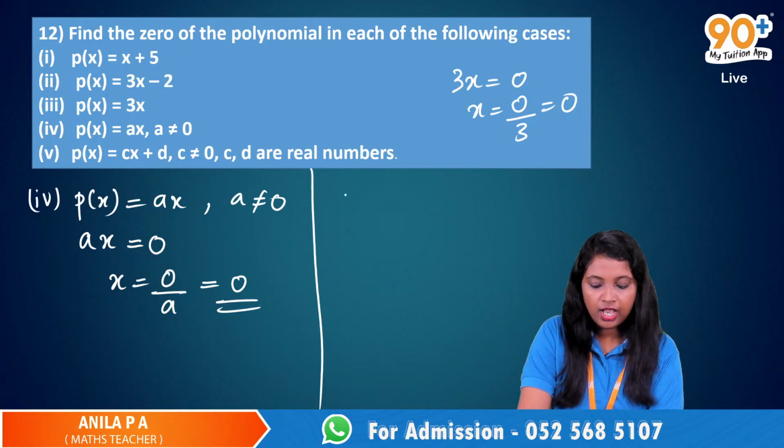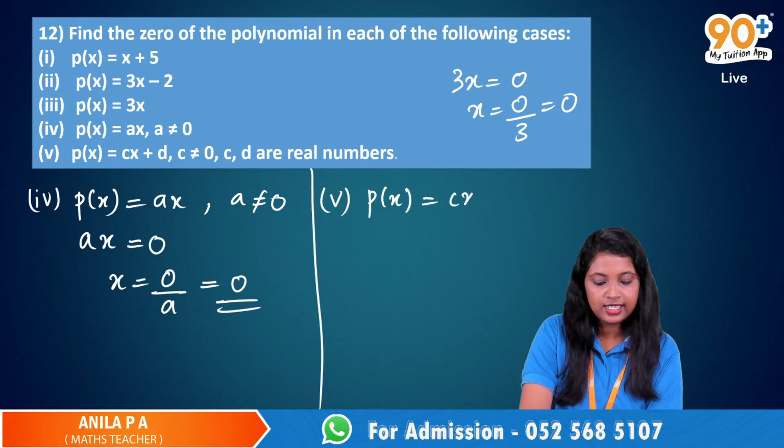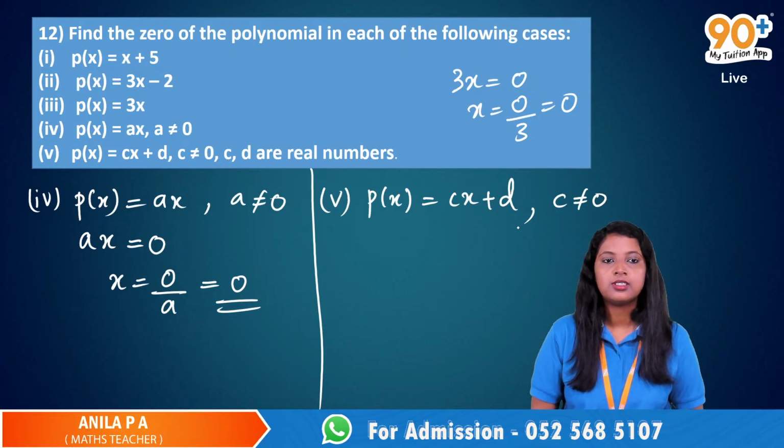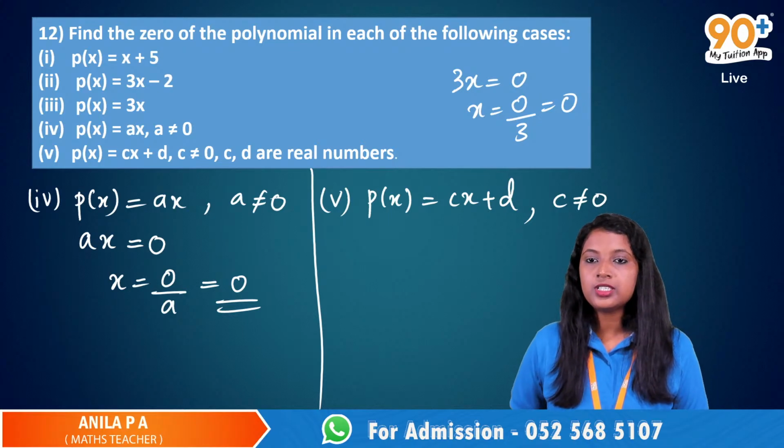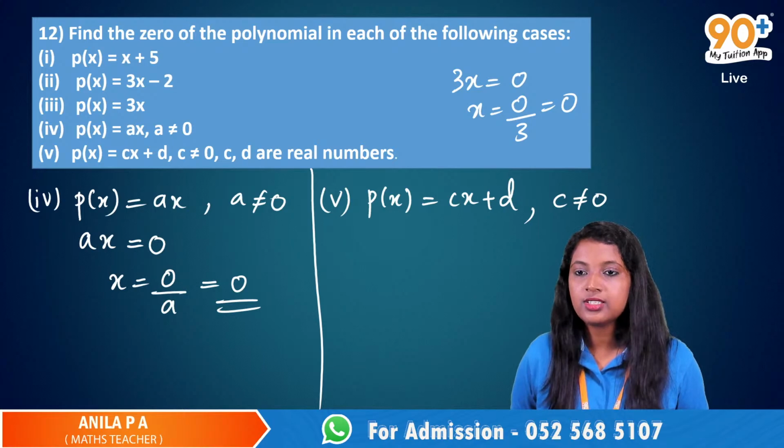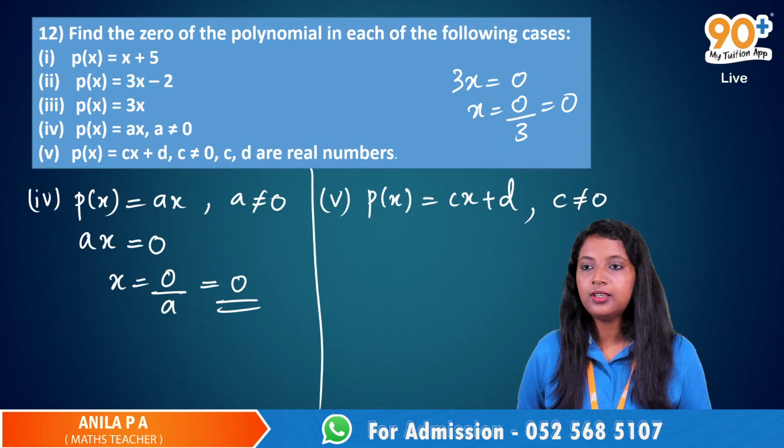Now this last one, p of x is equal to cx plus d, and c not equal to 0. C and d are some real numbers. Okay, who is ready to solve this? Yes, hand raise someone. Abid. Yes, Abid.